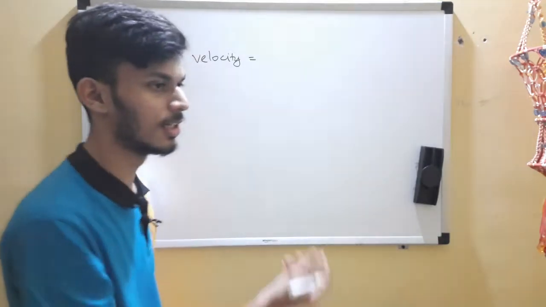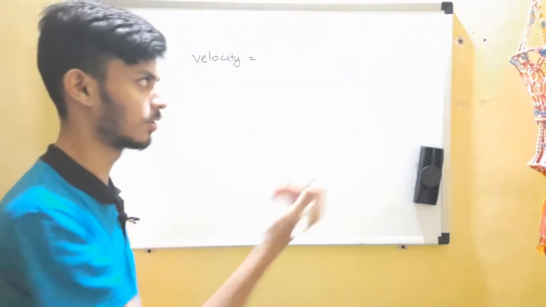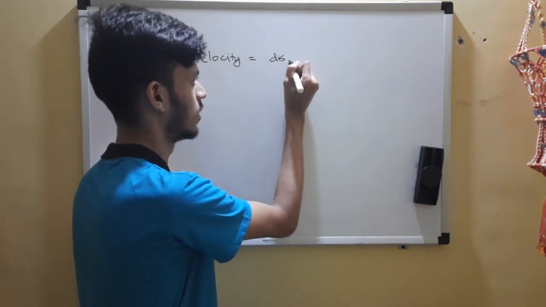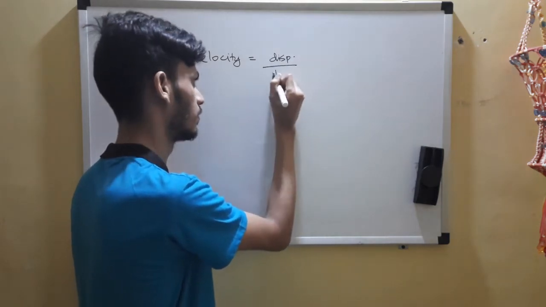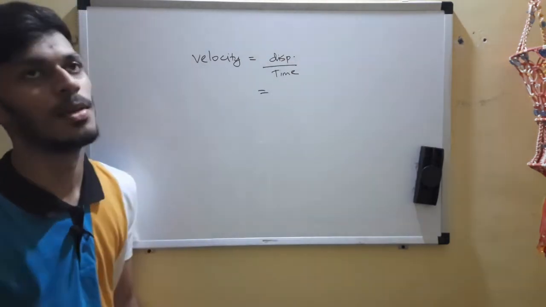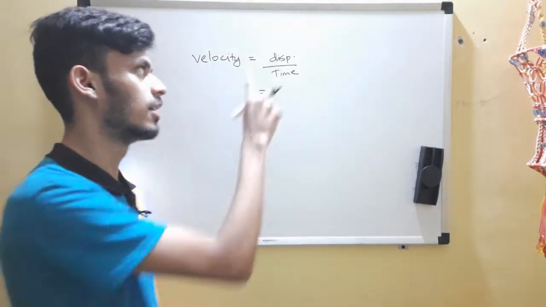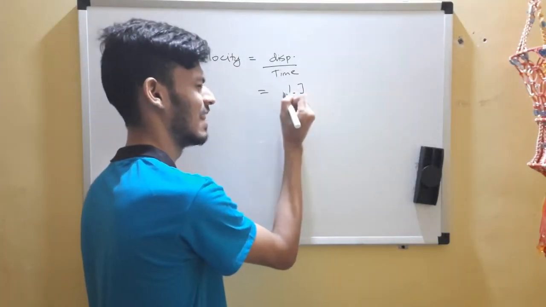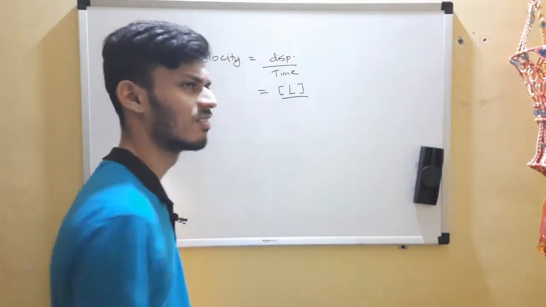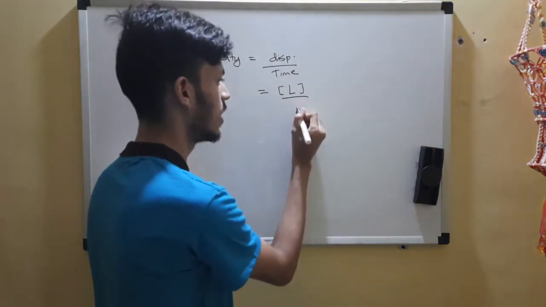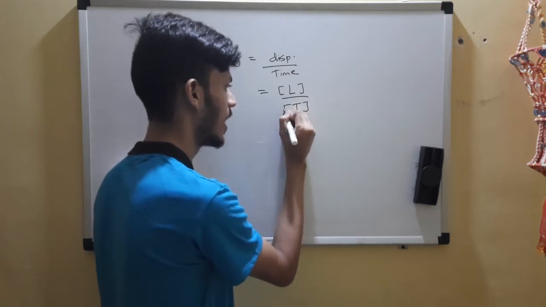Displacement is the shortest distance between 2 points. Let me write the formula first: displacement by time. Displacement is the shortest distance between two points, so it means it is length. Time is fundamental, so L by T.